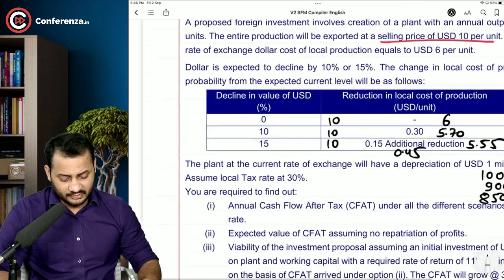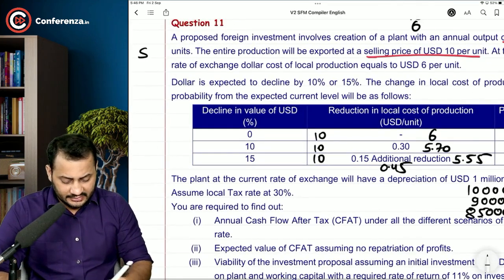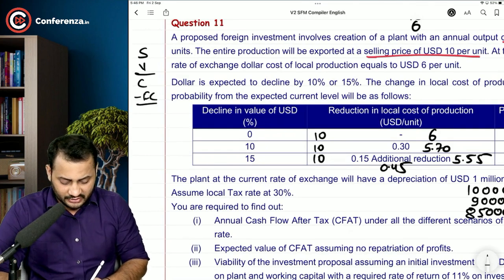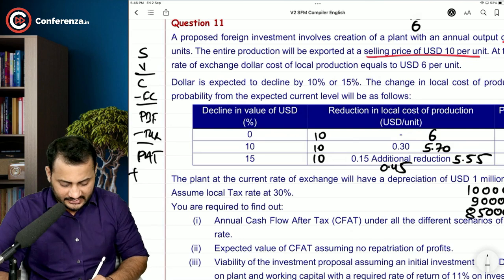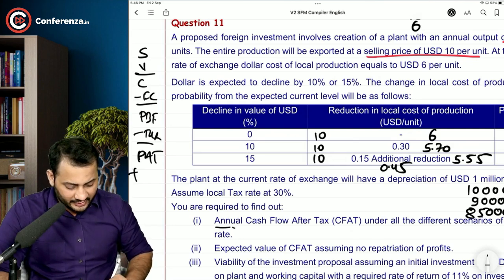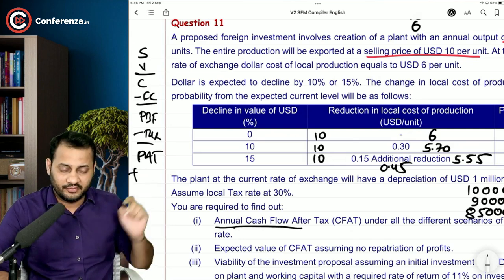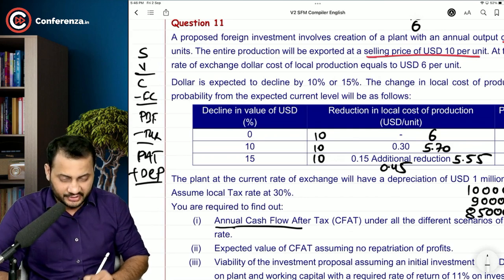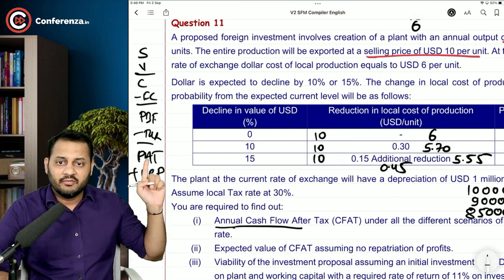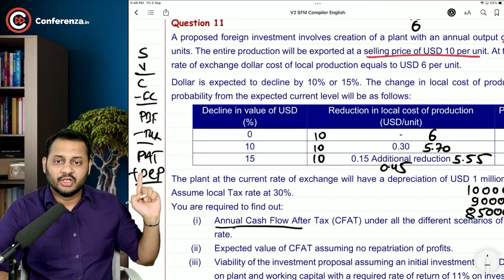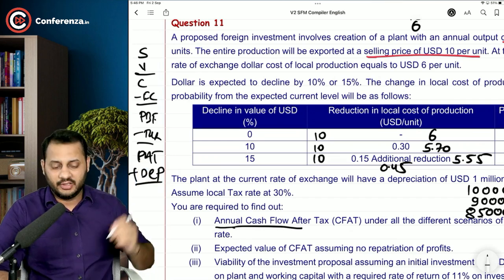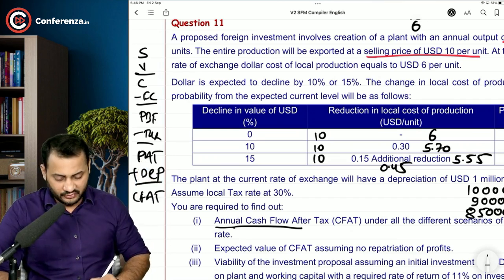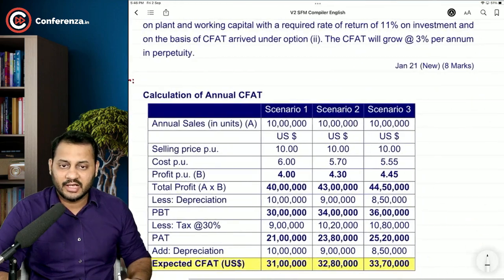So what will happen? It's very simple. Sales minus variable cost, this is contribution, minus fixed cost, this is profit before tax, minus tax, this is profit after tax. And they are asking you to calculate cash flow after tax, not the profit after tax. So add back depreciation. Do you know this procedure? When you add the depreciation, the non-cash item in the profit, you will arrive at cash flow after tax. That's the same procedure. Have a look.